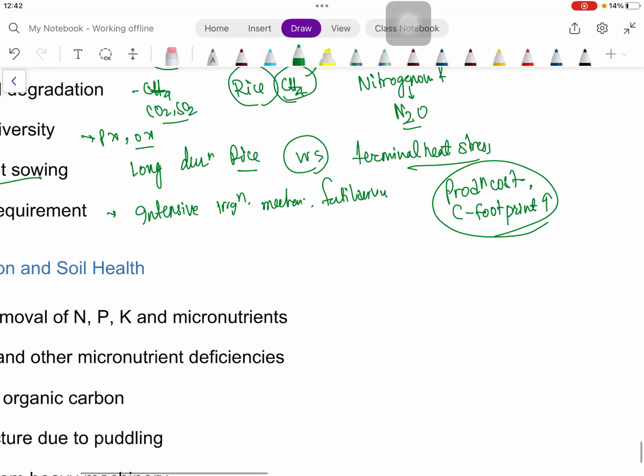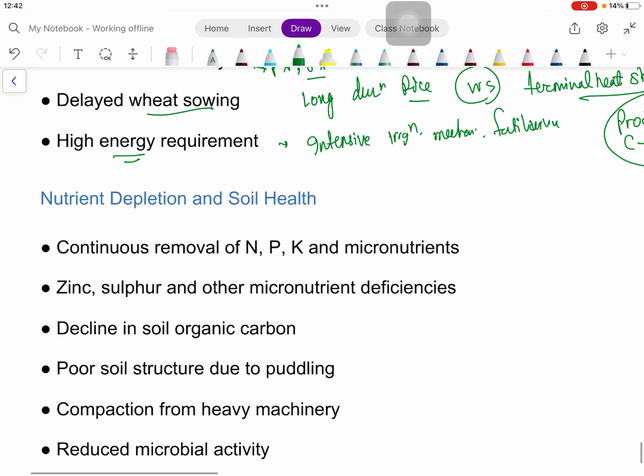Then another question was asked: nutrient depletion and soil health, and the impact of the rice-wheat cropping system on nutrient depletion and soil health. As we have already seen in the disadvantage section, continuous removal of NPK and micronutrients occurs, and one micronutrient, that is zinc, and sulfur deficiency occur.